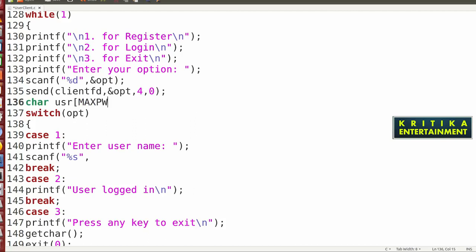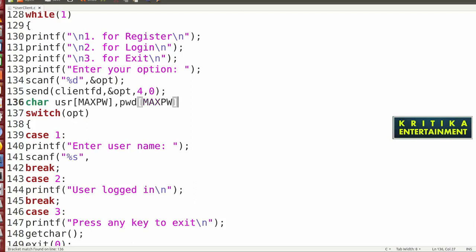Suppose I have entered 30 for the user, then the user also max pw. Then password pwd equal to the same max pw.